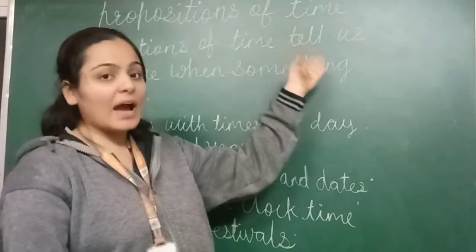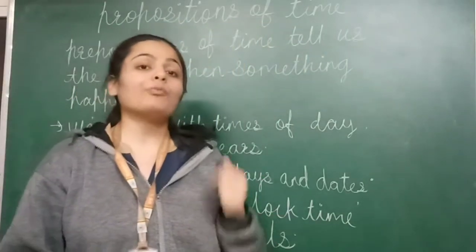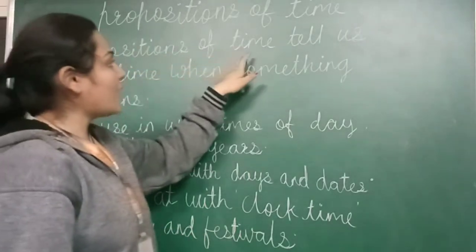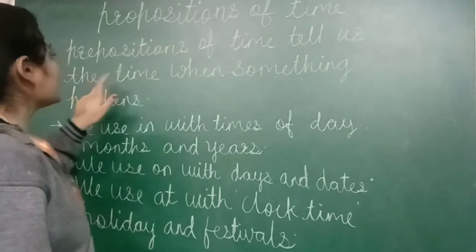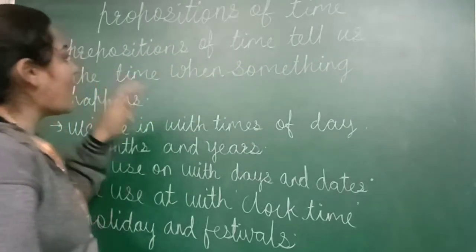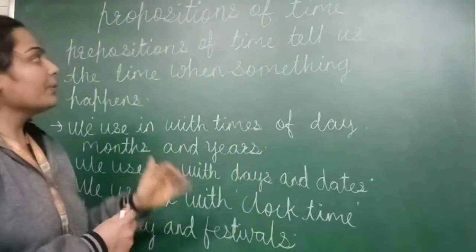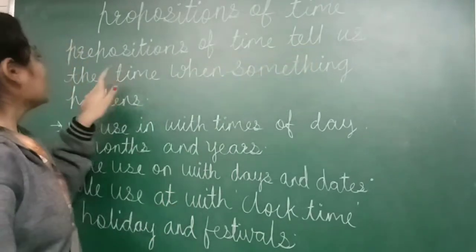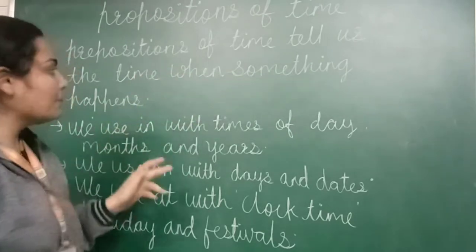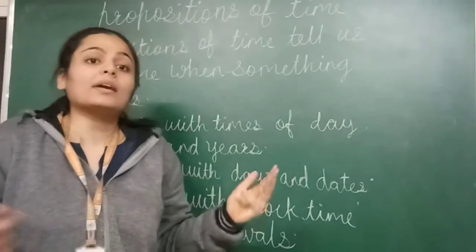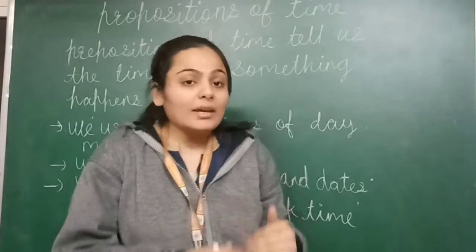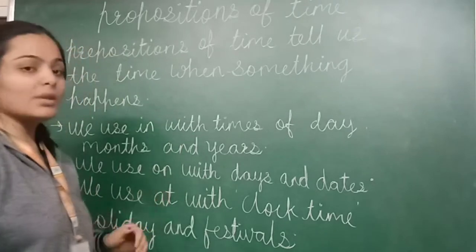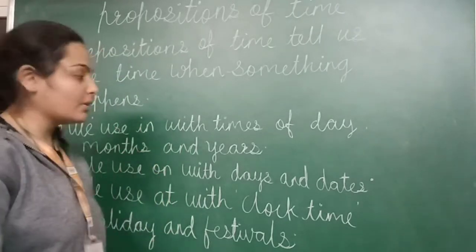Prepositions of time. What is the meaning of prepositions of time? Yes, prepositions of time tell us the time when something happens. हमको prepositions of time क्या बताता है? Tell us the time when something happens. Time बताता है कि कब क्या होने वाला है. Something happens.